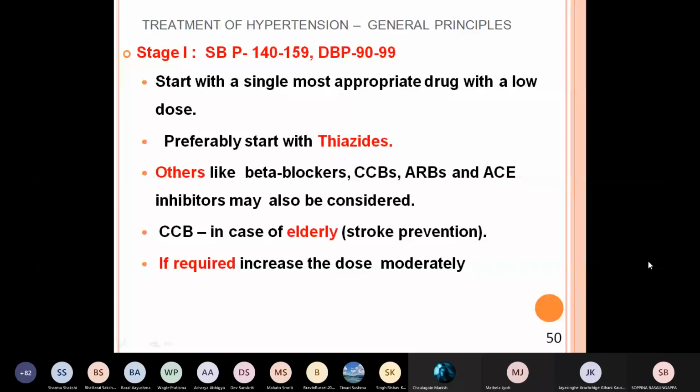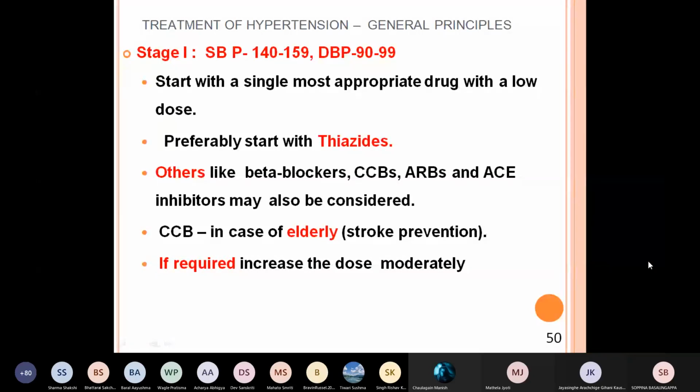Preferably start with thiazides with low dose. Other drugs like beta blockers, calcium channel blockers, then ARBs and AC inhibitors may also be considered. Calcium channel blockers are used in the elderly, because they prevent stroke.